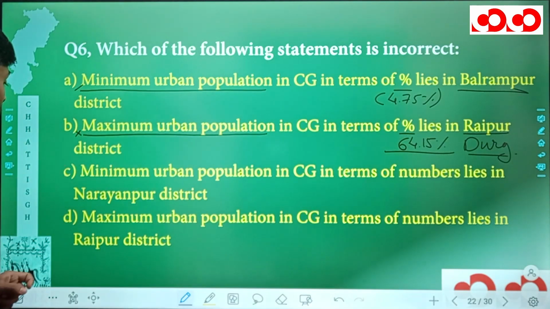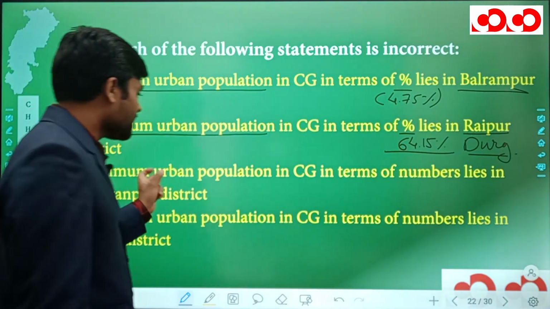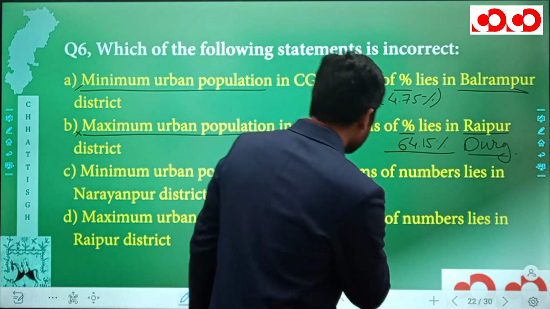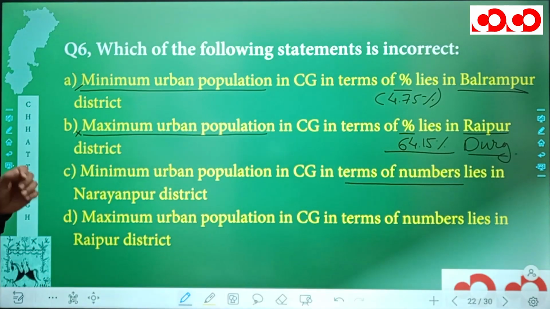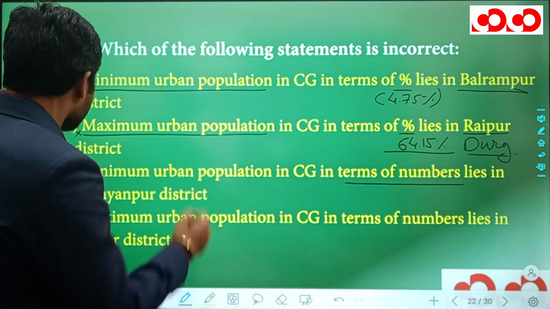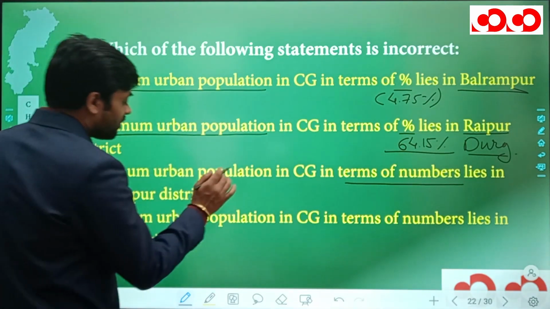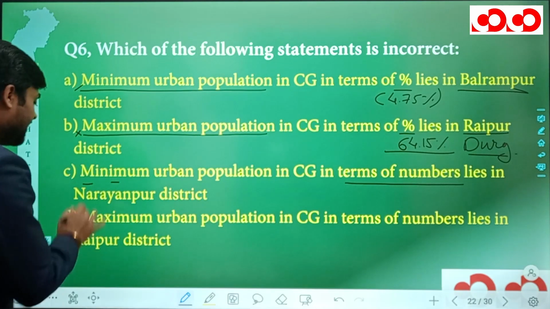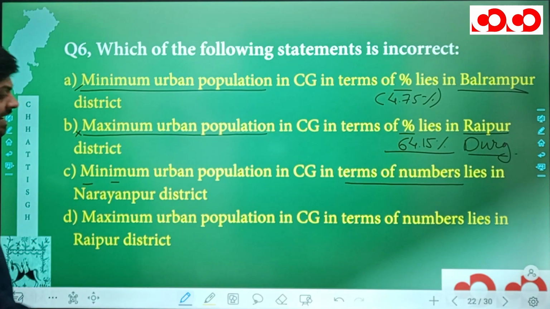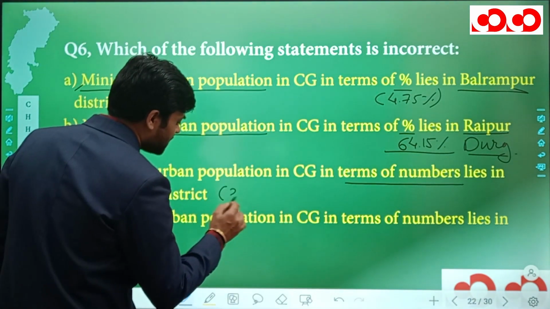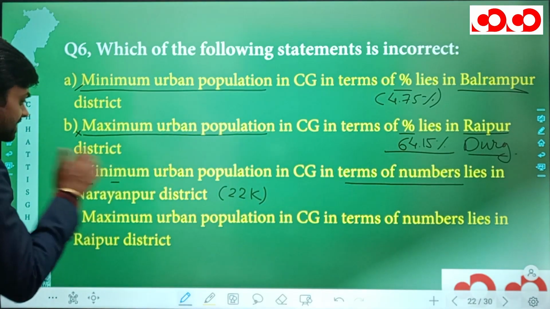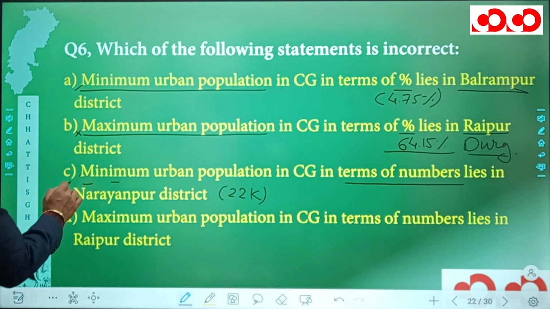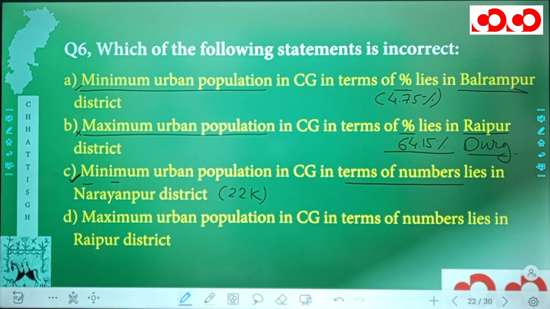Now looking at the option C, it says minimum urban population in Chhattisgarh in terms of numbers lies in Narayanpur district. Now talking about the numbers, the minimum urban population of Chhattisgarh does actually lie in Narayanpur district only. And what is the population? Population is approximately equal to 22,000. And this actually means that this option C is correct.